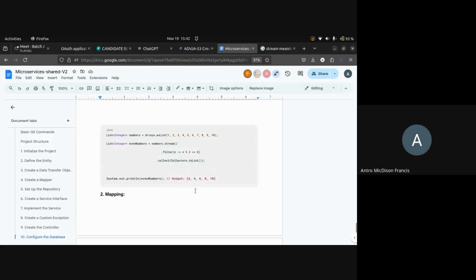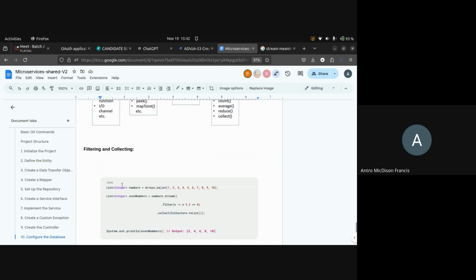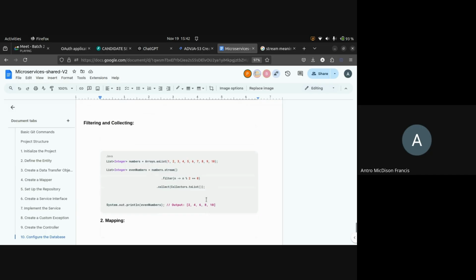Okay. So this is a technical example. This is an array. We are converting this array into a list. That list will be transformed into a stream using this method, list.stream, and then they are filtering.